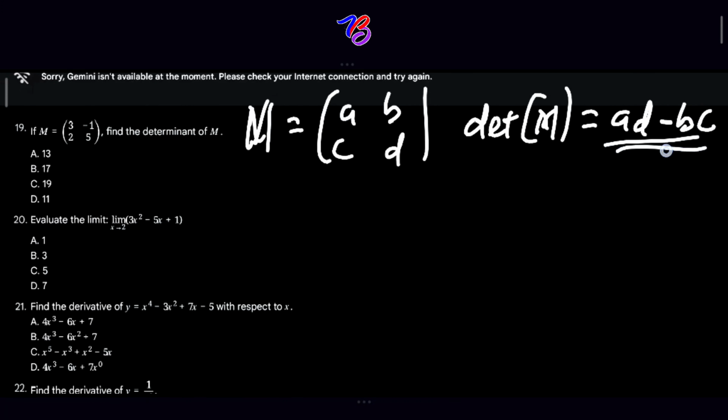Take note of this. So our given matrix M is equal to 3, minus 1, then we have 2 and 5.